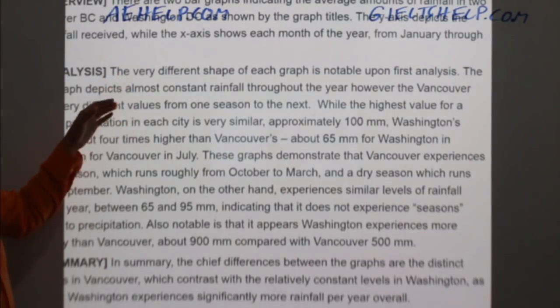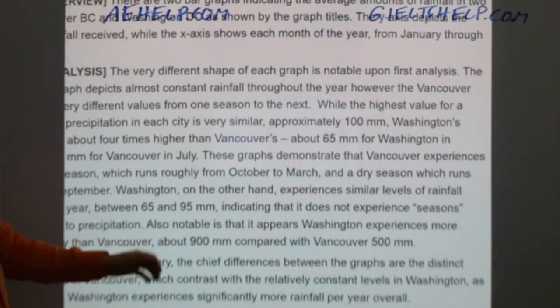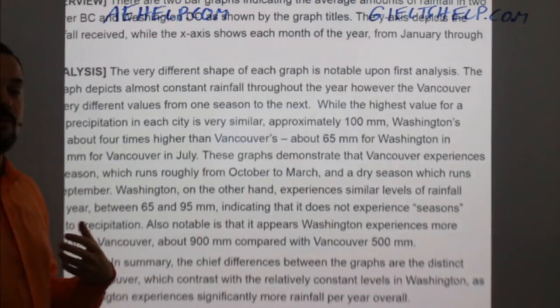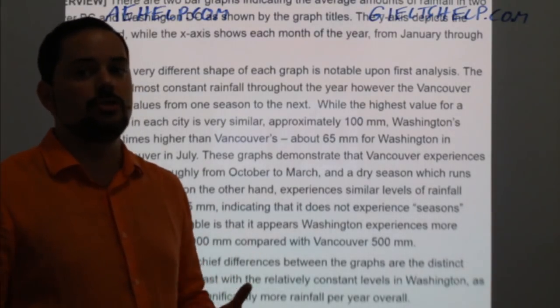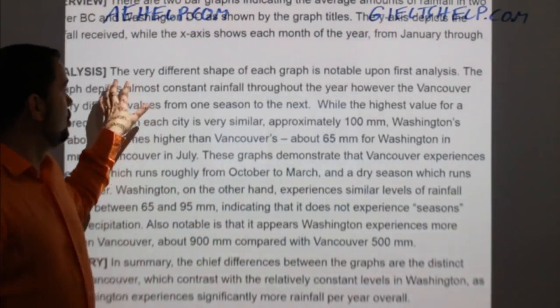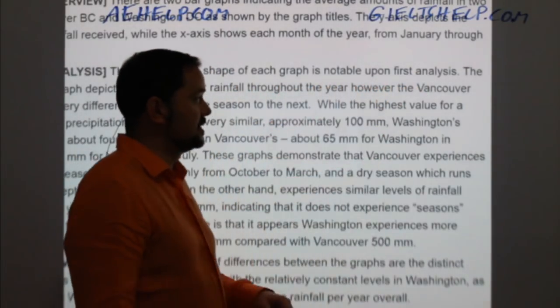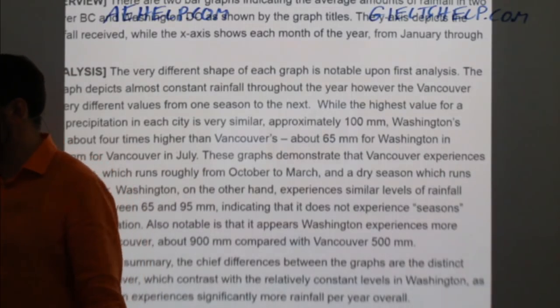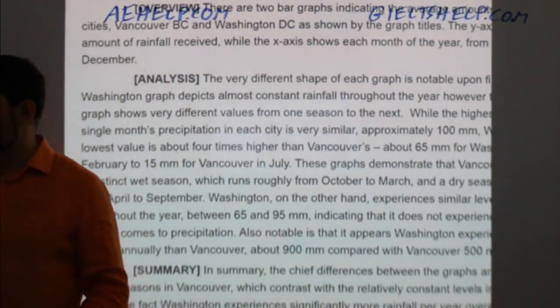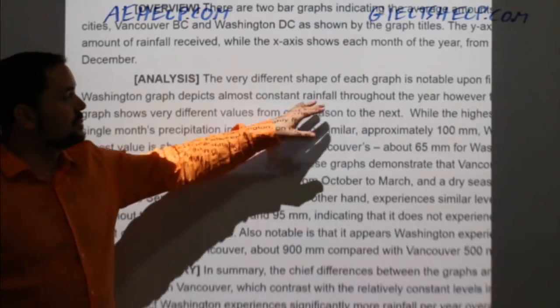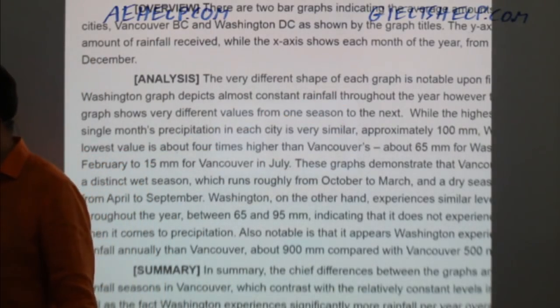Let's read through it, and let's see how this author highlights those points that I just showed you on those graphs, okay? So the very different shape of each graph is notable upon first analysis. The Washington graph depicts almost constant rainfall throughout the year.